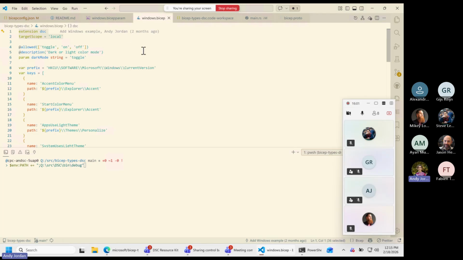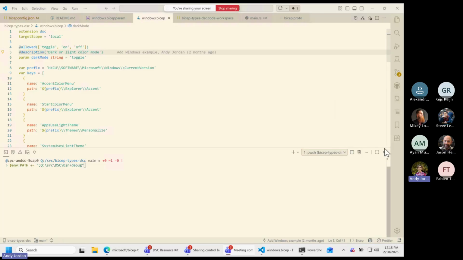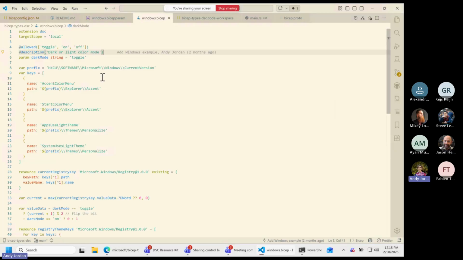So I've got a bunch of Bicep code written here. I'm going to go ahead and make my screen a little bit bigger. What am I going to do in this demo? Well, I want to change the color theme of Windows here, which I'm going to do by using our registry resource. This is the part that I think is really cool. I actually don't know what theme I'm using, dark or light, right now.